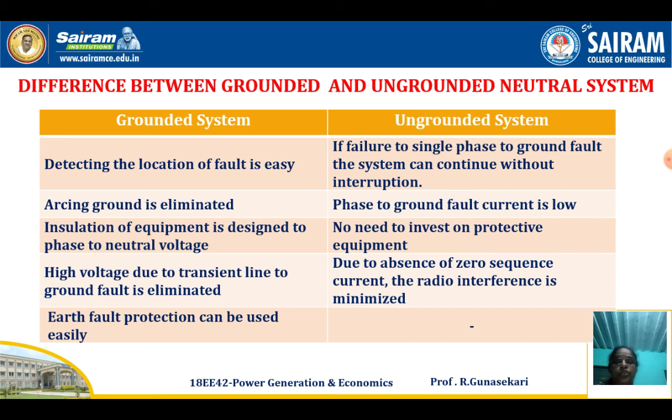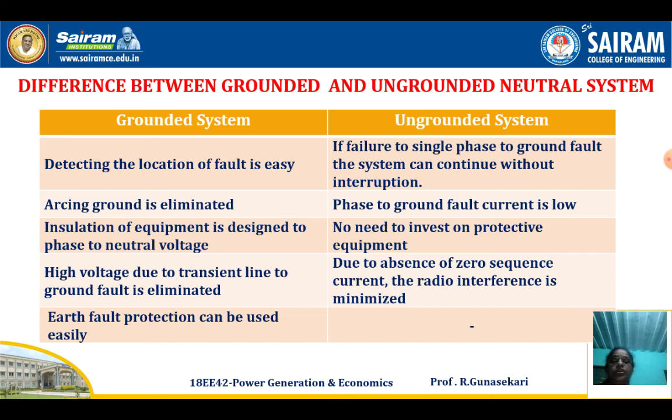This is the drawback of the ungrounded system. High voltage due to transient line to ground fault is eliminated. Due to the absence of zero sequence current, radio interference is minimized. The earth fault current can be used easily in the grounded system. So this is the difference between the grounded and ungrounded system only.